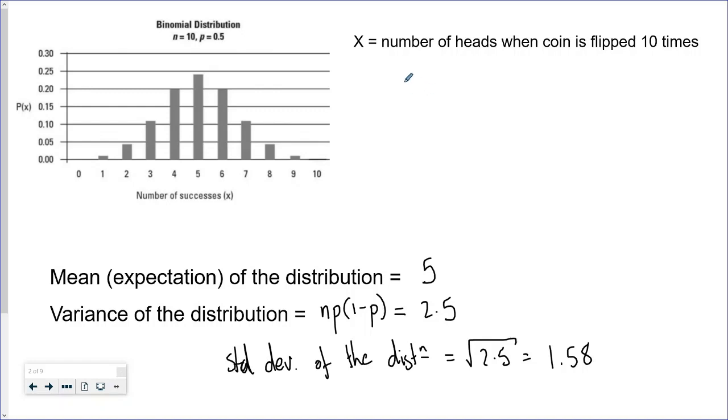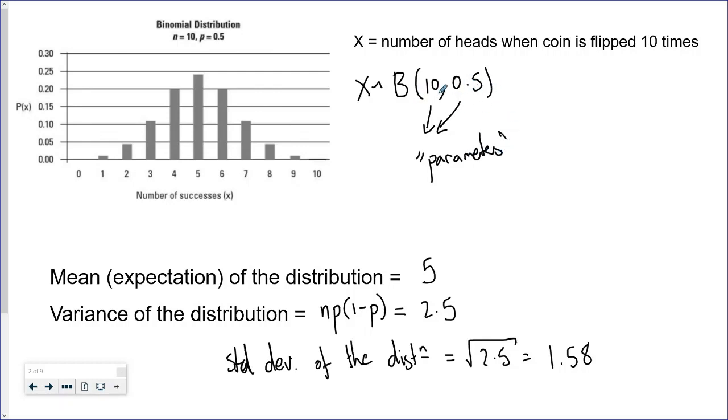We also need to understand what the term parameters of a distribution means. Here we've got x follows a binomial 10, 0.5. These two numbers inside the brackets are called the parameters of the distribution.